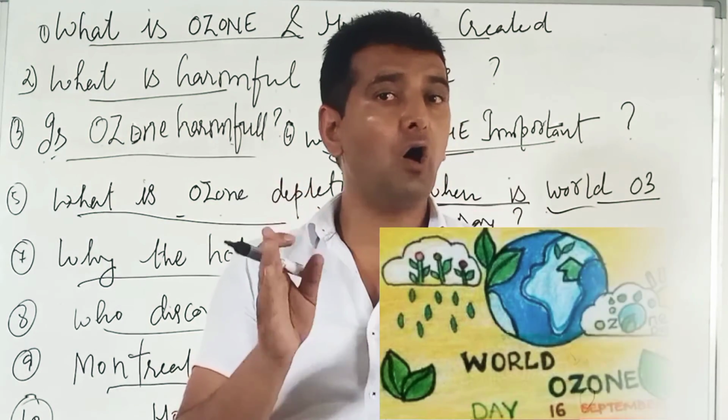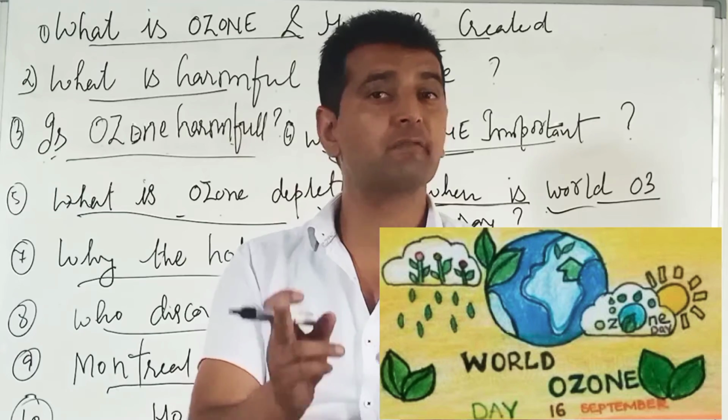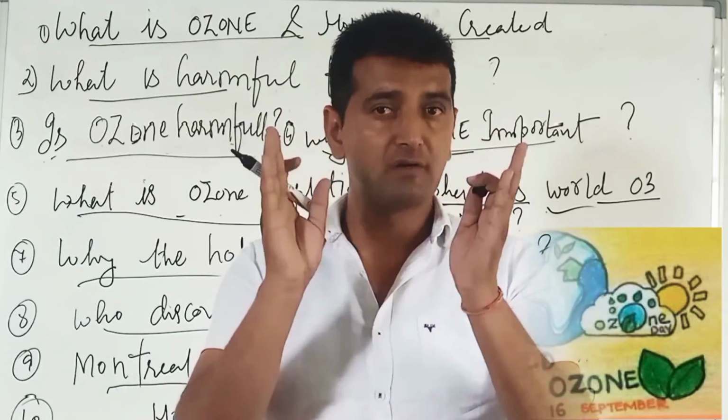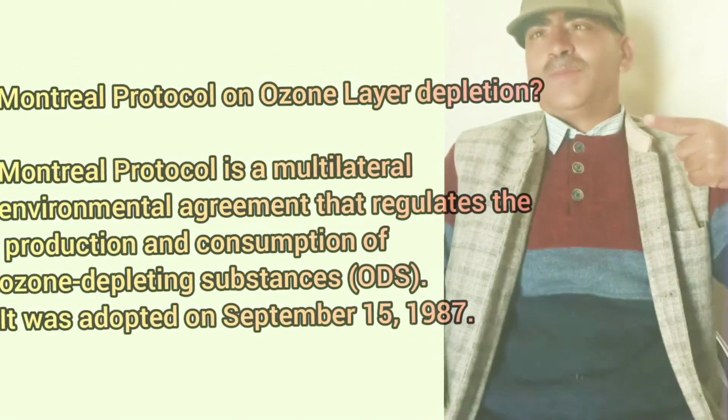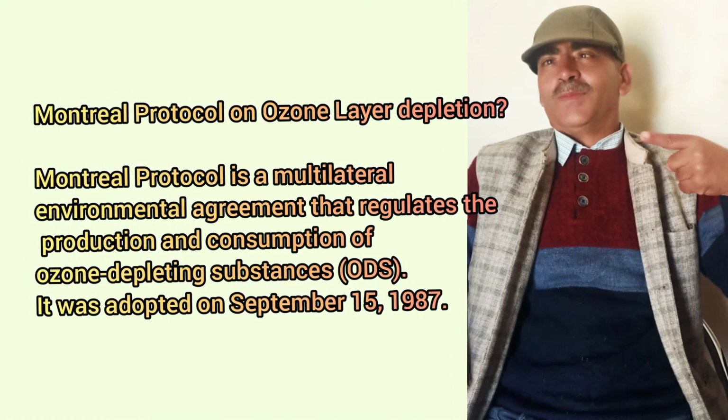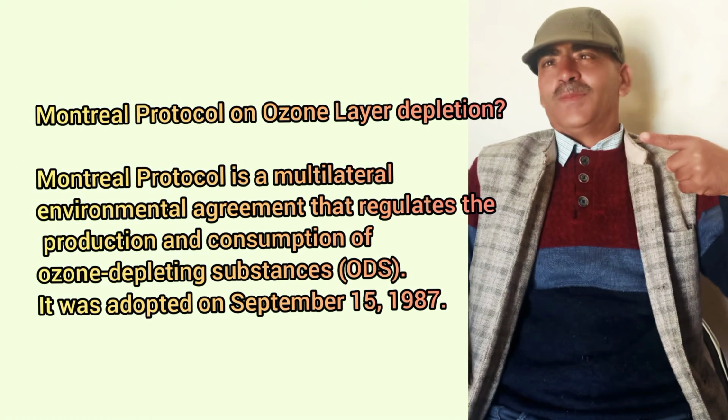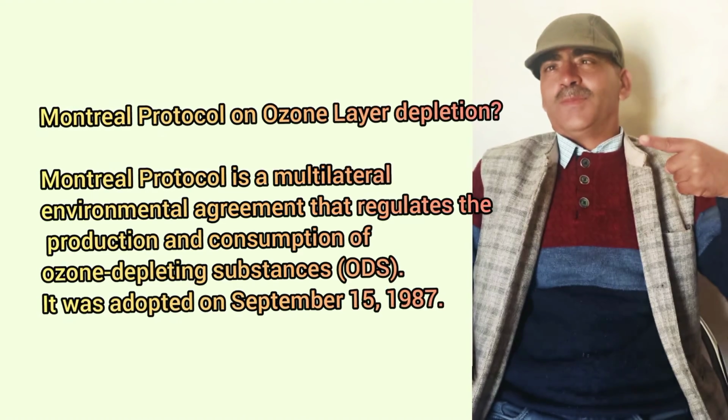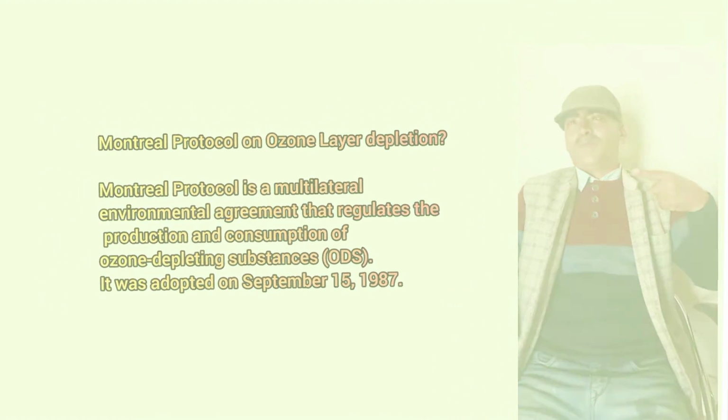What is the role of the Montreal Protocol in regard to ozone depletion? Yeah, the Montreal Protocol is a multilateral environmental agreement that regulates the production and consumption of ozone depleting substances. It was adopted on September 15, 1987.